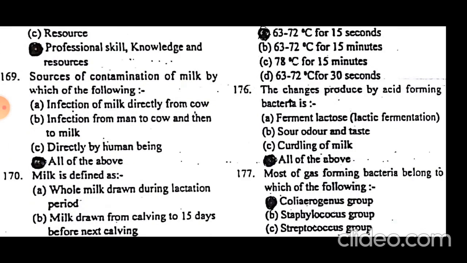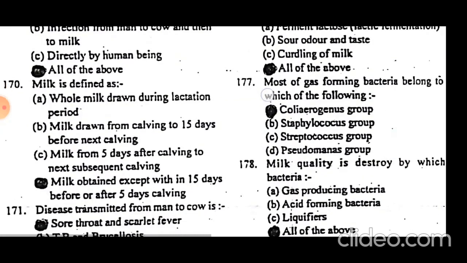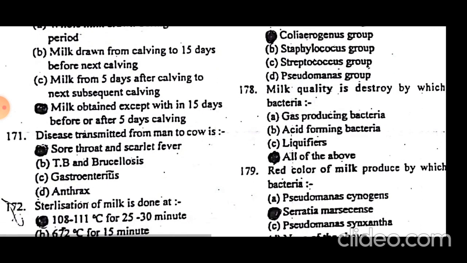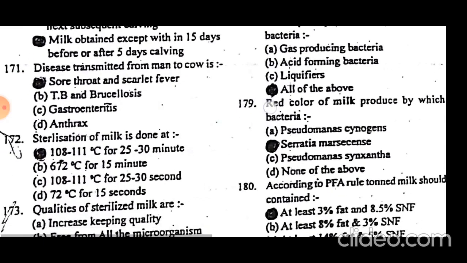Sources of contamination of milk, all of the above: infection of milk directly from the cow, infection from man to cow and then to milk, and directly by human beings. Milk is defined as milk obtained except within 15 days before or 5 days after calving. Within the 15 days after calving is the colostrum. Diseases transmitted from man to cow are sore throat and scarlet fever.